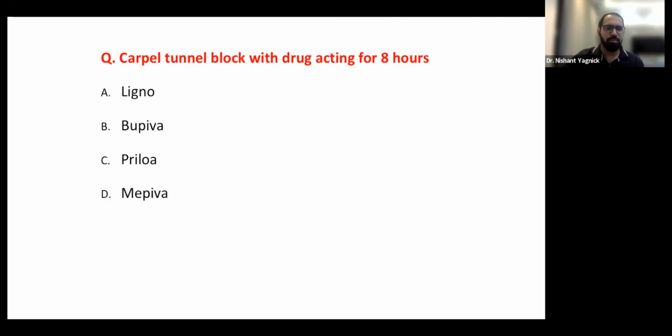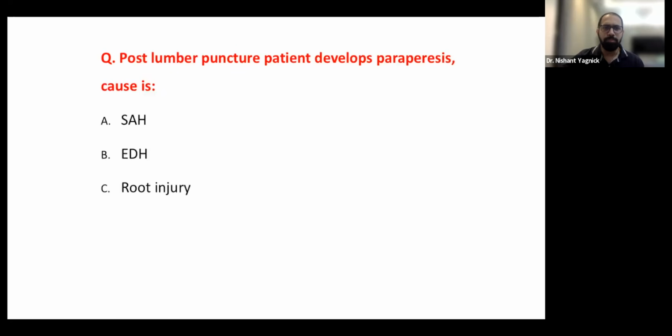For us, we mainly use lignocaine and bupivacaine in common practice. Bupivacaine is long acting, lignocaine is short acting. So the answer is B. Next: post lumbar puncture, the patient develops paraparesis. What is the cause?